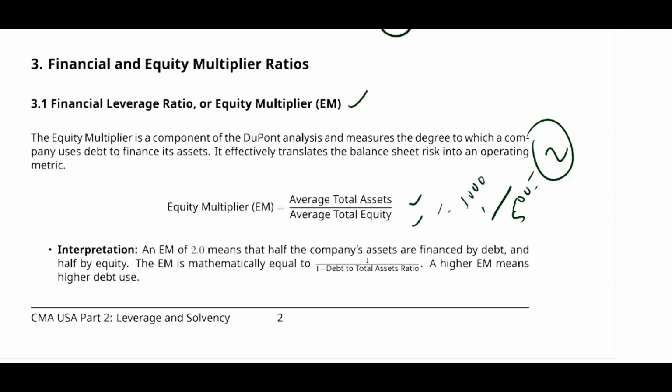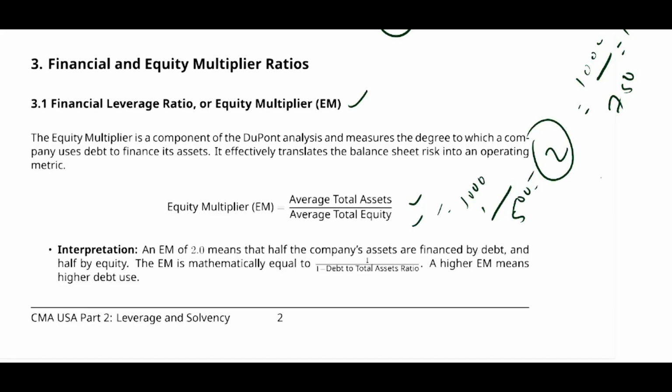A higher ratio normally indicates the use of higher debt. Just look into this case. In this case it is 2 only. Just look into another case. If it is 1 million divided by 750,000, then it is less than 2, it is 1.25.